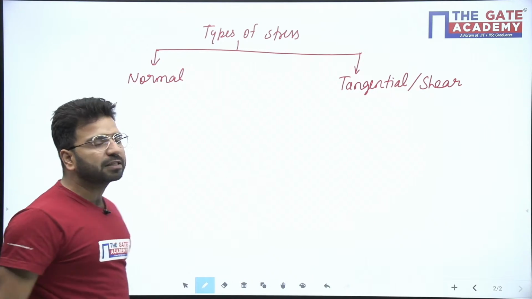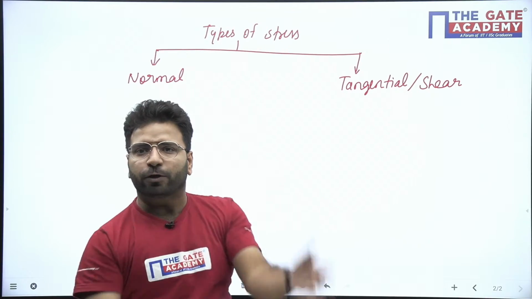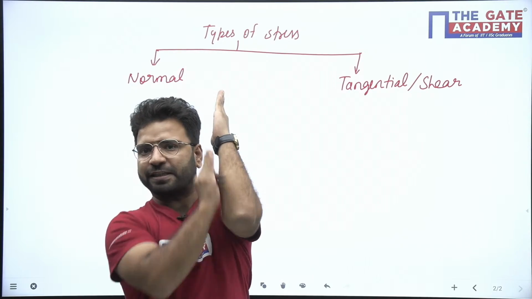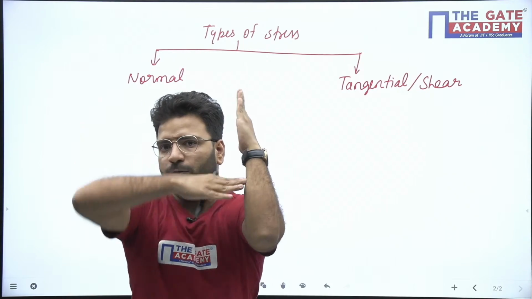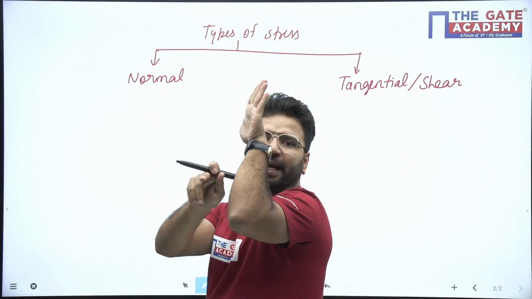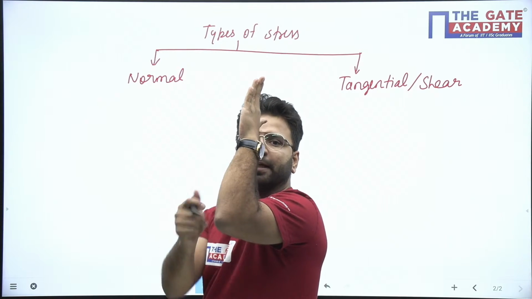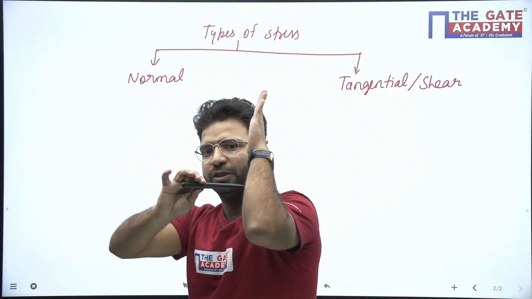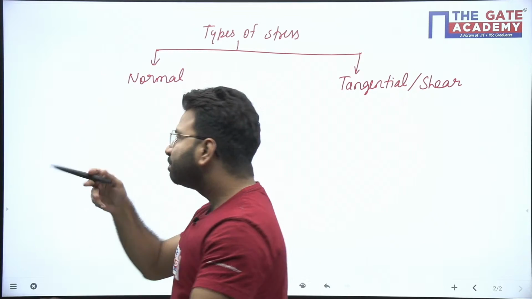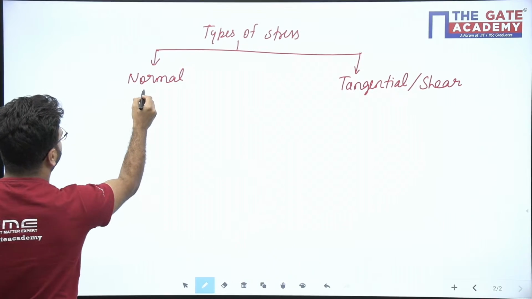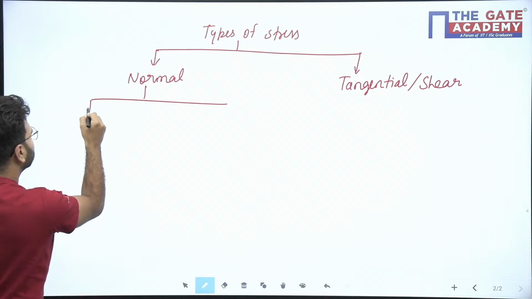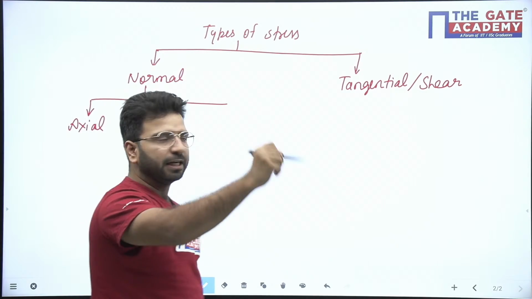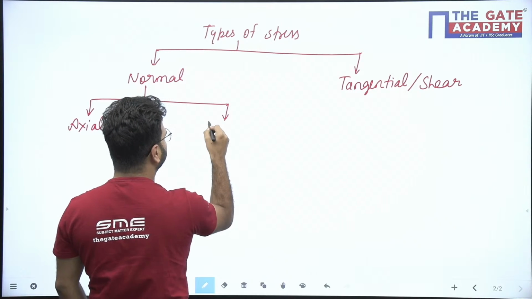Normal stress means which is acting normal to the cross section. Shear stress or tangential means which is acting parallel to the cross section. If, let us say this is my section, and the stress is like that, normal to it, this is my normal stress. If stress is in the plane, this is my tangential stress. Now we have two types of normal stress. One is axial stress, which is due to axial load. The other one is bending stress.